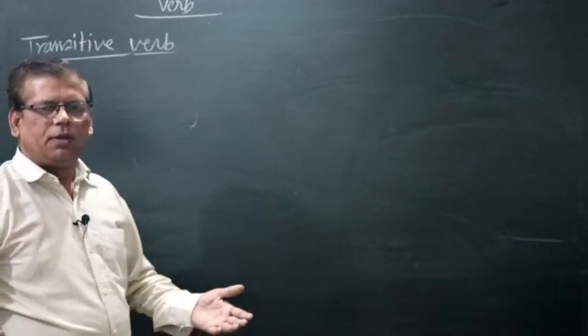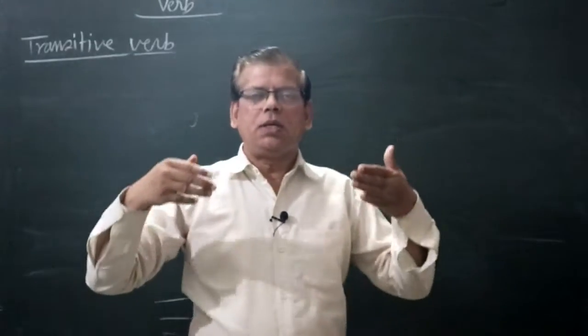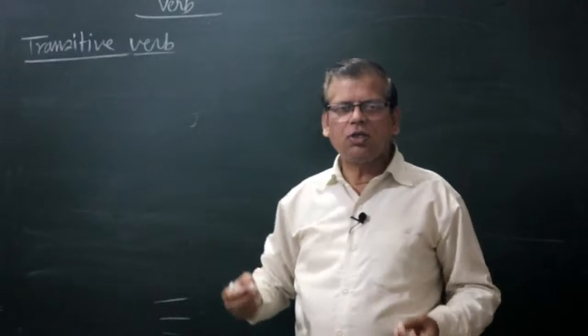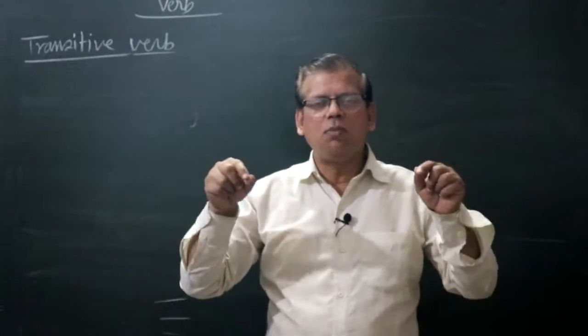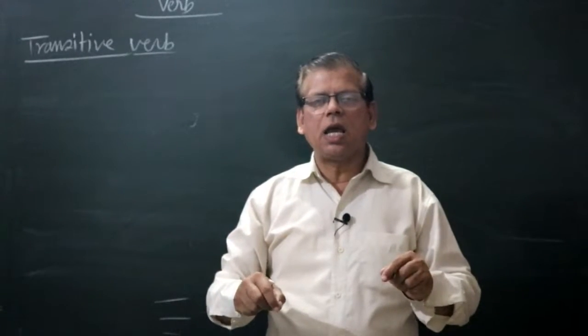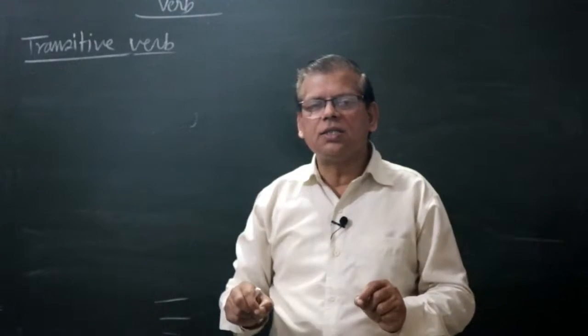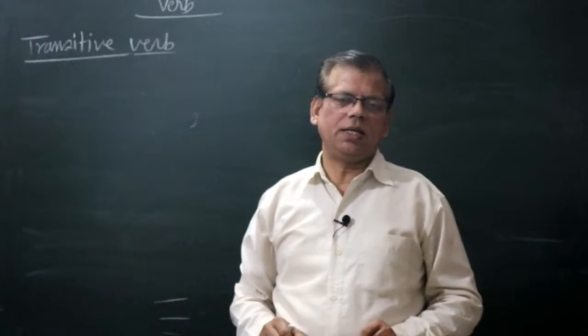It is clear the verb of a sentence with an object is called transitive verb. Now the question is, how will you come to know that there is an object in a sentence? How will you recognize its object in a sentence?